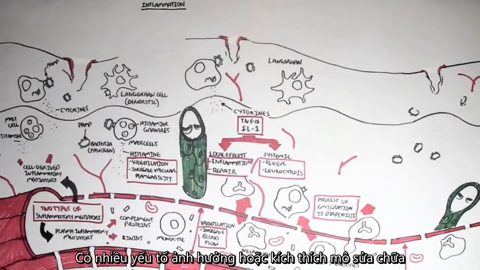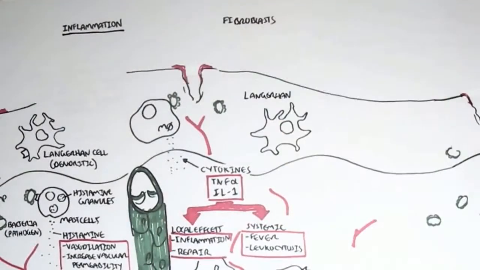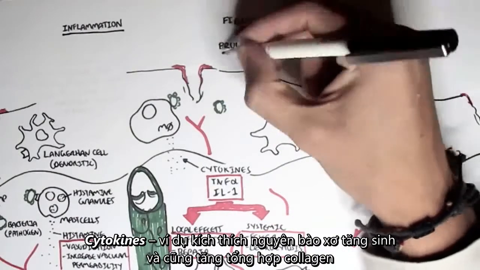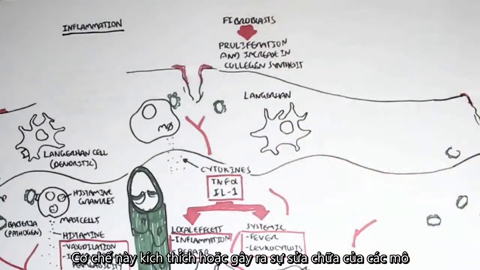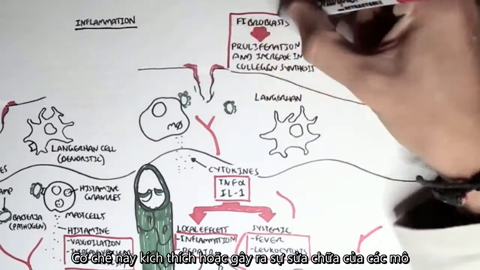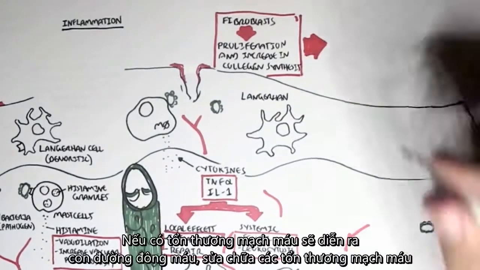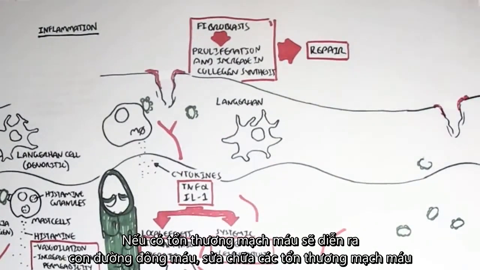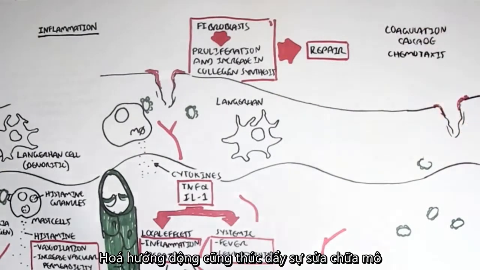There are many factors which influence or stimulate tissue repair. The cytokines, for example, stimulate fibroblasts to proliferate and also to increase their collagen synthesis. This mechanism stimulates or causes repair of tissues. If there are damaged blood vessels, the coagulation cascade is performed, which repairs damaged blood vessels. Chemotaxis also promotes tissue repair.